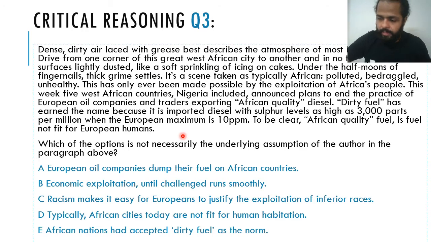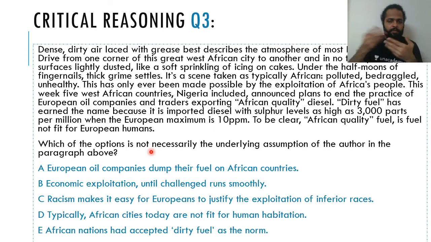So guys, I'll just explain the gist to you. The author starts by telling you how polluted the atmosphere of Lagos, one of the African cities, is, and that it has been made possible by exploitation of the African people. How? Because European countries have been exporting fuel of bad quality, with sulfur levels as high as 3000 parts per million. This fuel is used by the cars and is eventually emitted into the atmosphere, which becomes grimy and dusty.